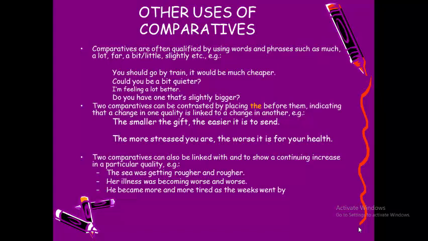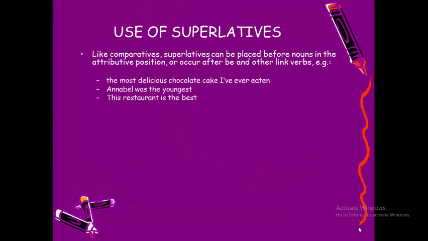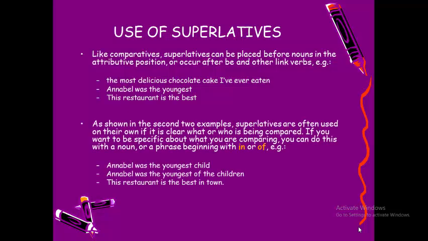Two comparatives can also be linked with and to show a continuing increase in a particular quality, like the sea was getting rougher and rougher. Her illness was becoming worse and worse. He became more and more tired as the weeks went by. Okay. Use of superlatives. The most delicious chocolate cake I've ever eaten. Annabelle was the youngest. The restaurant is the best. So you are showing the superlative, that this is the best or the most important.